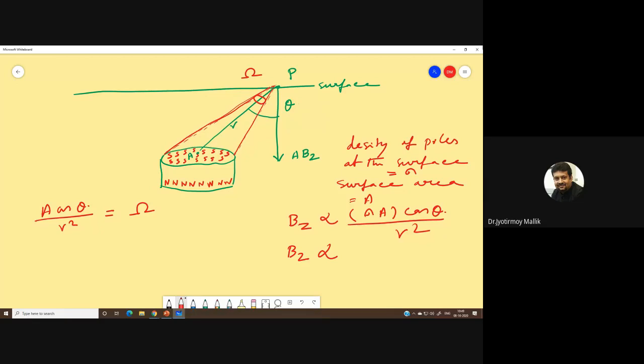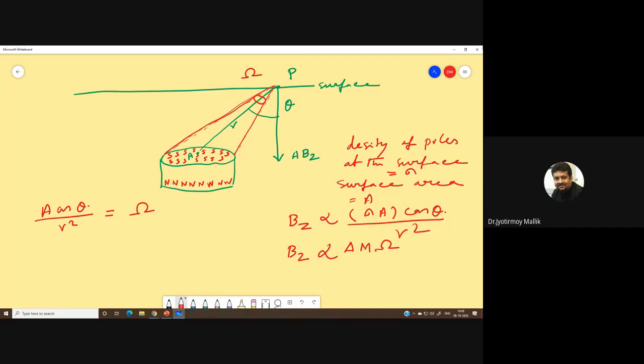So I can essentially say sigma, that's the magnetization, multiplied by the solid angle.